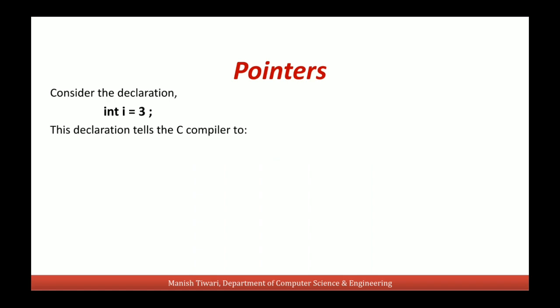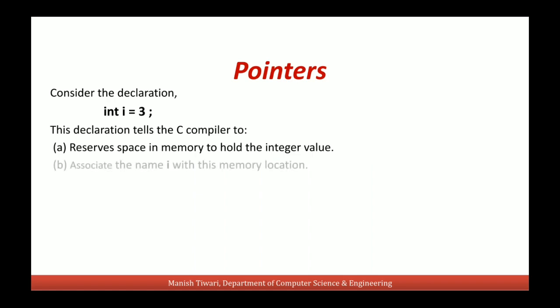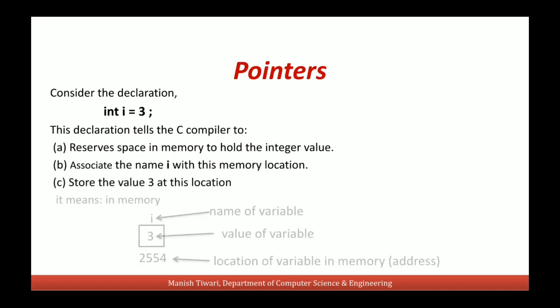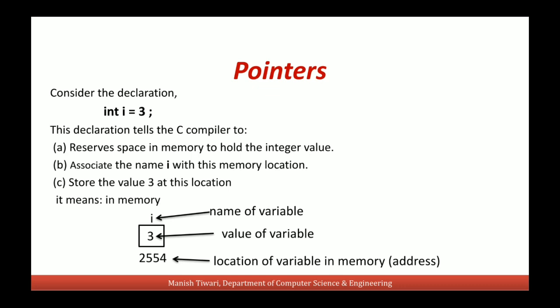This declaration tells the compiler to reserve a space in memory to hold this integer value, and with that memory associate a name I. This is why this name I is called an identifier, and store the value 3 at that memory location. It means in memory there will be a block of memory in which the value 3 will be stored, and it will have a location also.